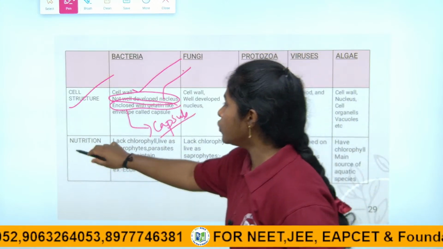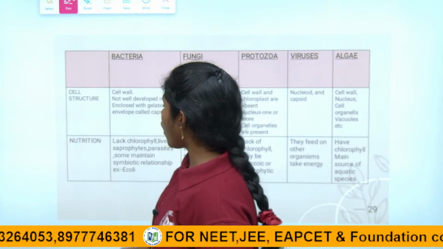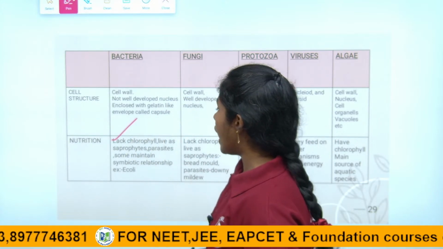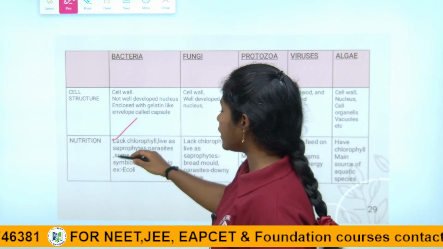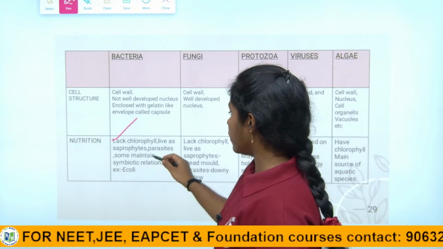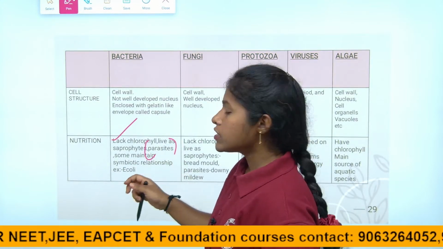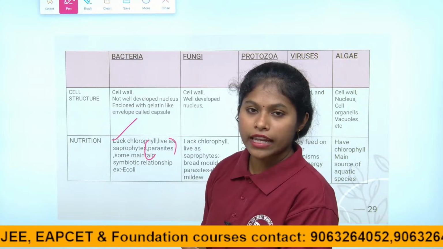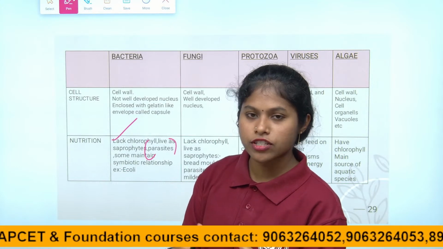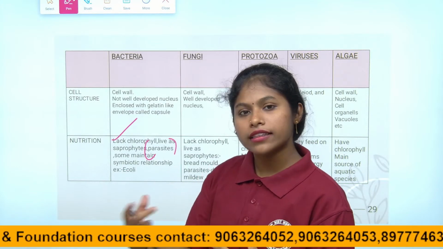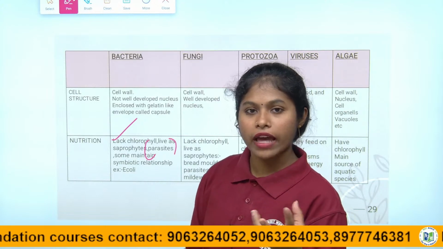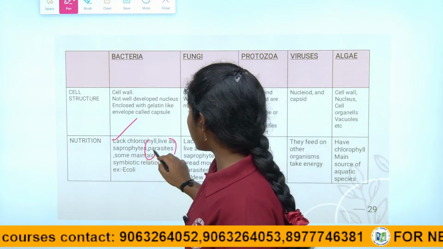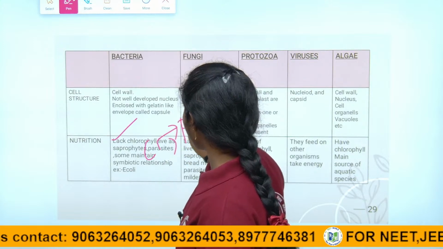Coming to the nutrition of the bacteria, they lack chlorophyll and live as saprophytes, which means depending on the dead and decaying matter for food. And the parasites, so parasites mean they affect other animals, it is not of mutual benefit, right children? They always affect the other organism in which they are present, for food and shelter. A good example of a parasite is Plasmodium.